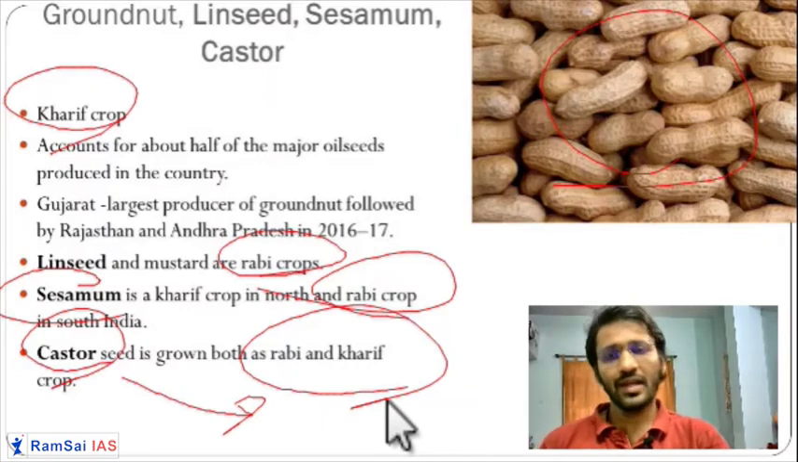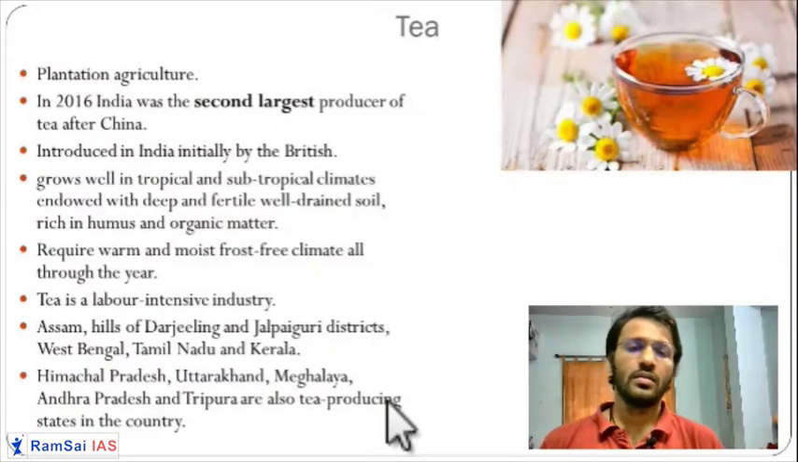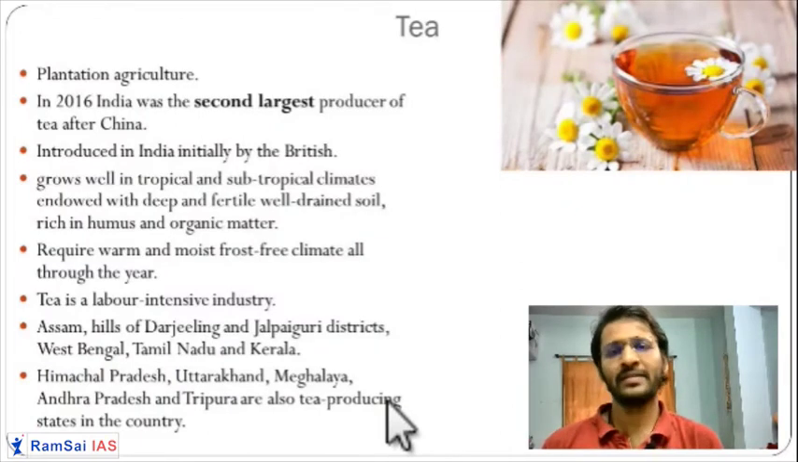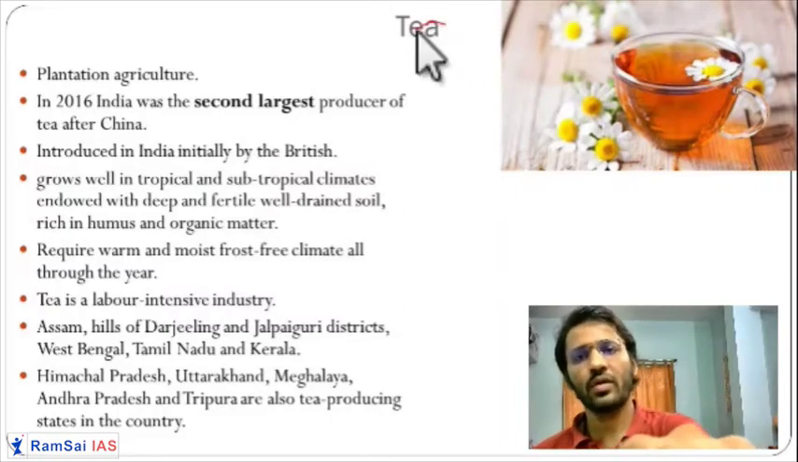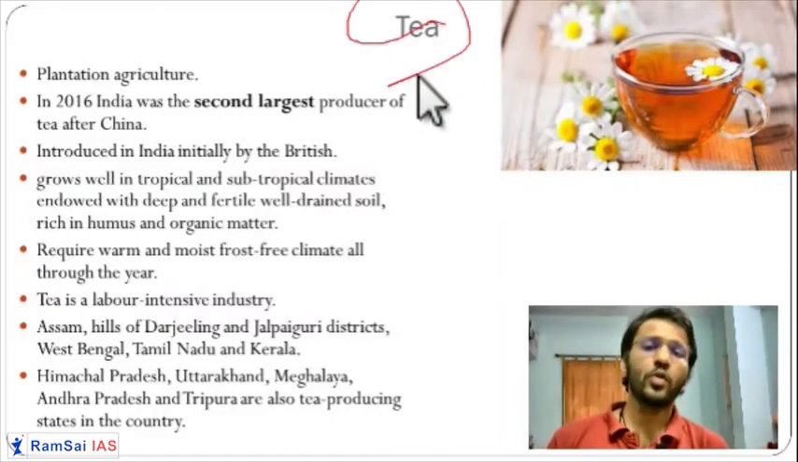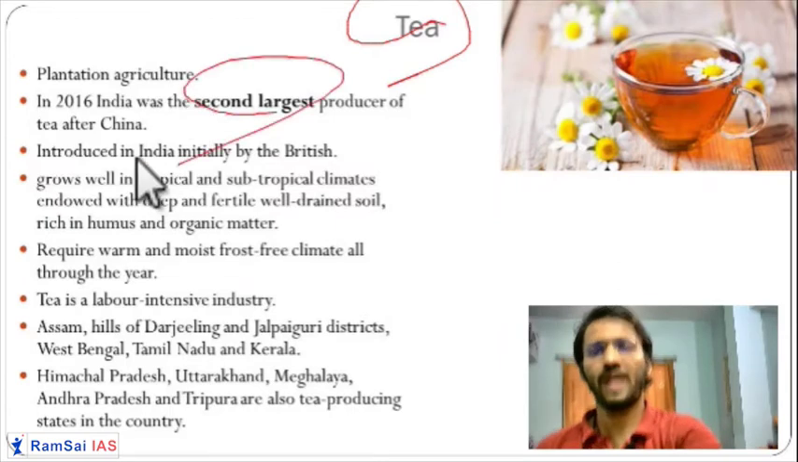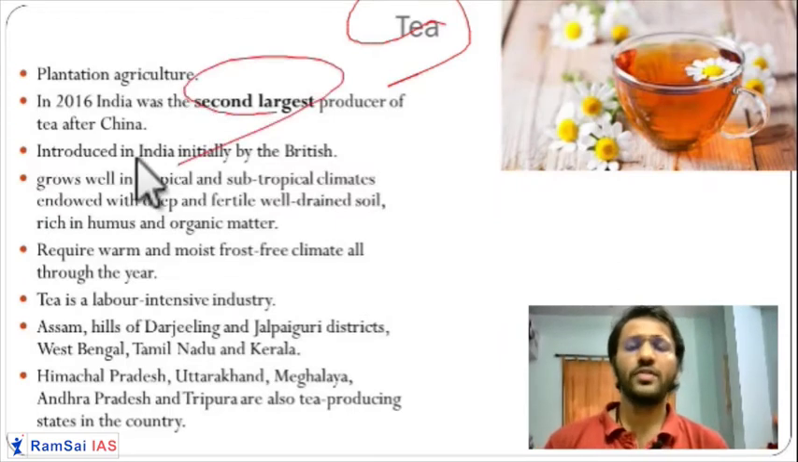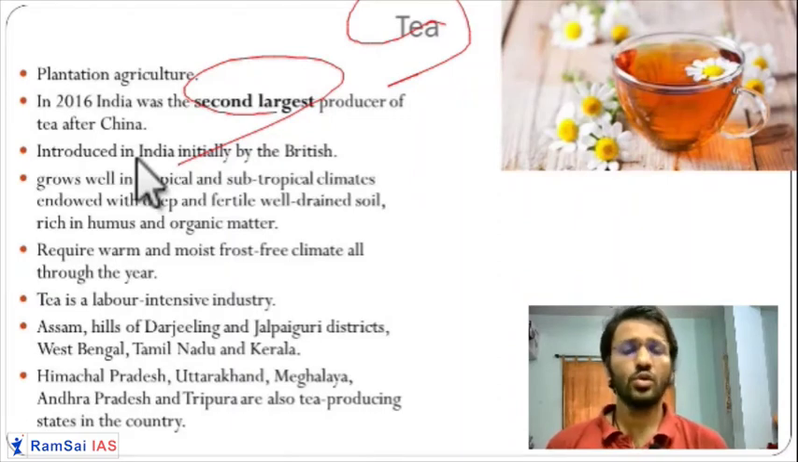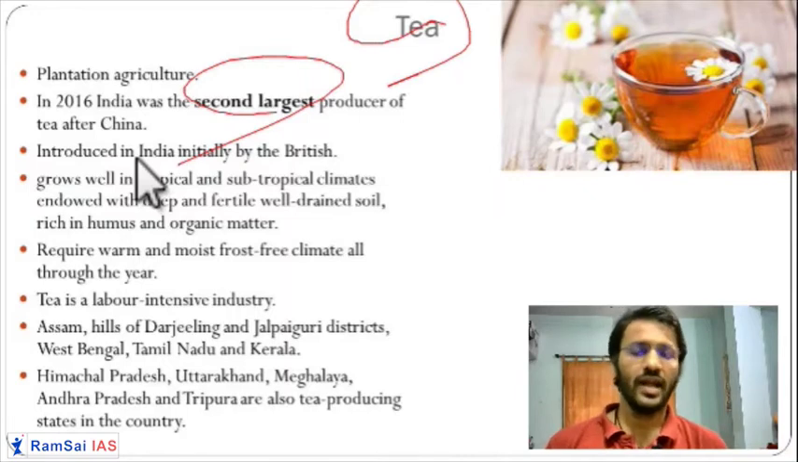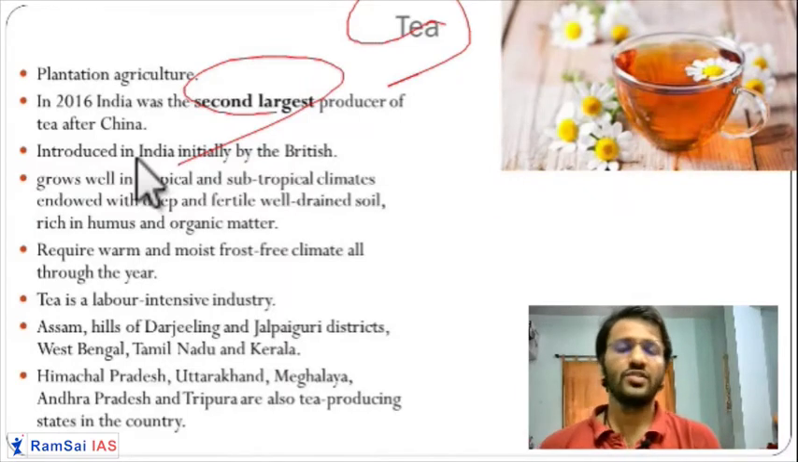Now let us see the other crops. These crops we have already seen in the previous NCERT as well. Tea. India is one of the top producers of tea. We are the second largest producer after China. The origin of tea is in China, and China produces a huge amount of tea. It is called cha in Chinese, and chai in the case of India.